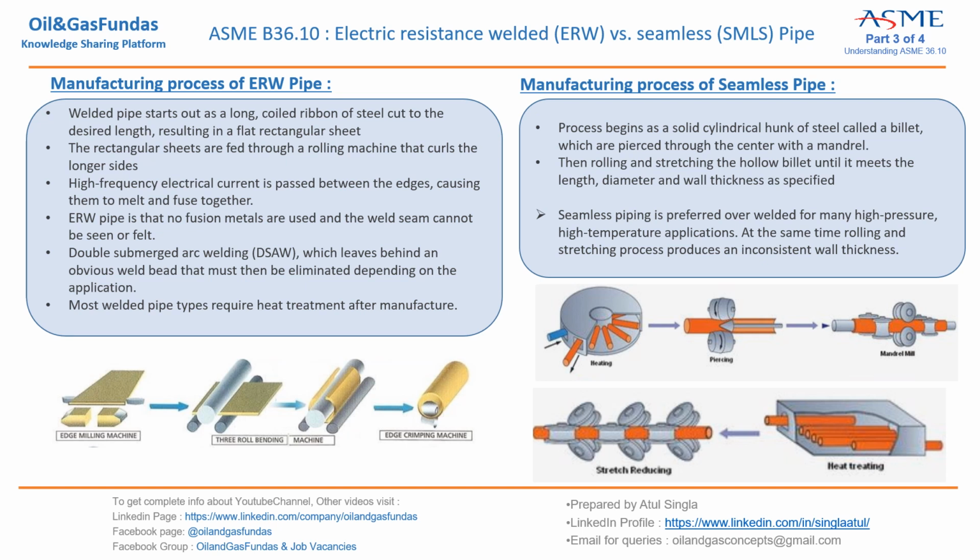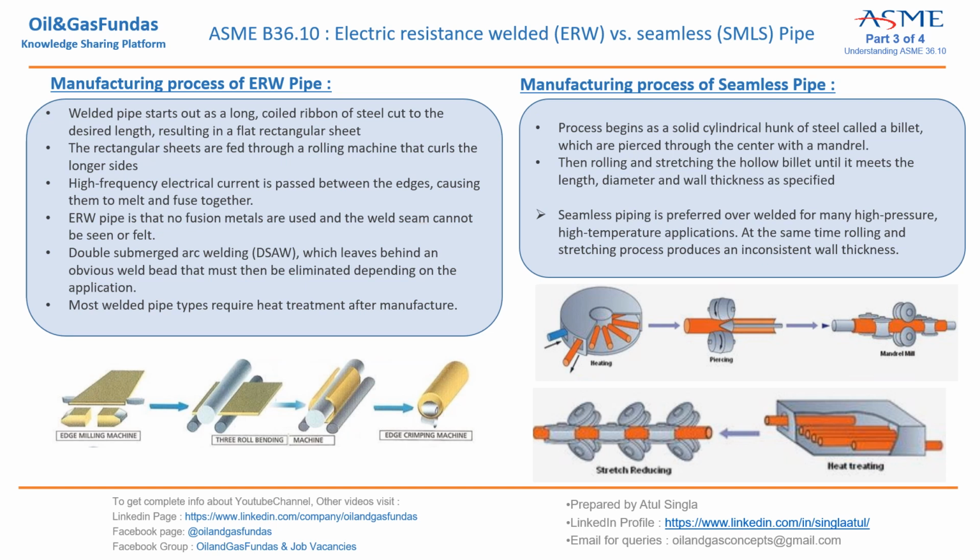So there are two categories of welded pipe, and then we have a special category inside welded only, electric resistance welded. When we pass high frequency electric current, it causes the edges to melt and fuse together. We are not adding any fusion matter here, so the weld seam may not be visible or felt.